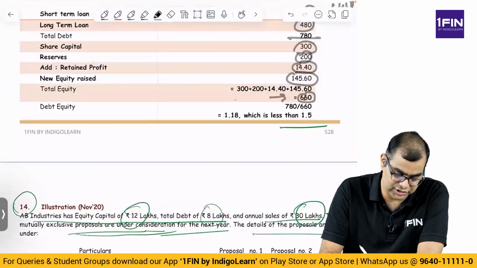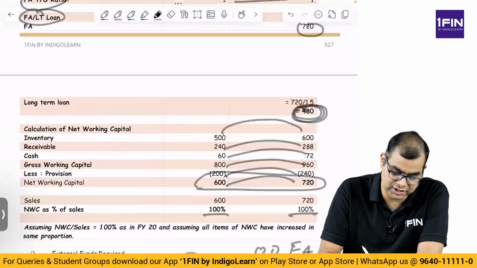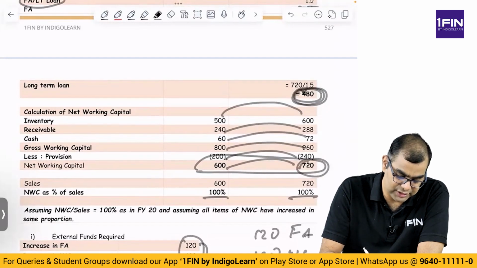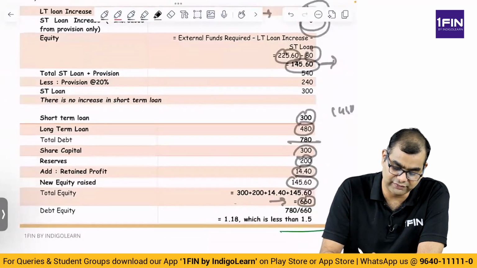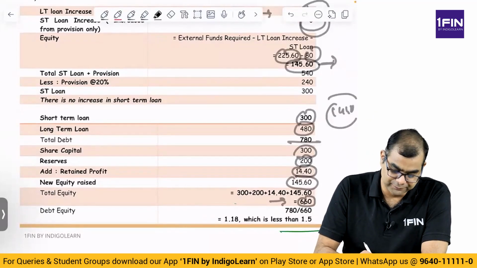Okay, 1440 is your liability side of the balance sheet. What is the asset side of the balance sheet? On the asset side, you've already computed working capital of 720 and you have computed assets of 720, total 1440. So 1440 total matches. Now here is the point that I want to highlight to you.